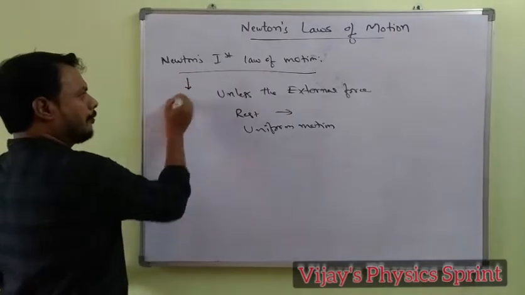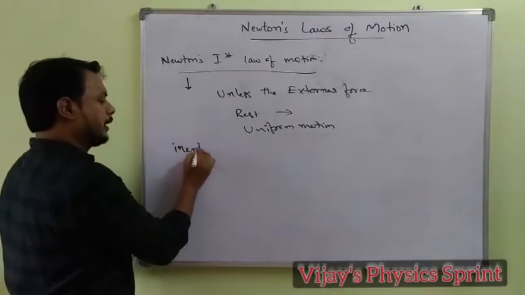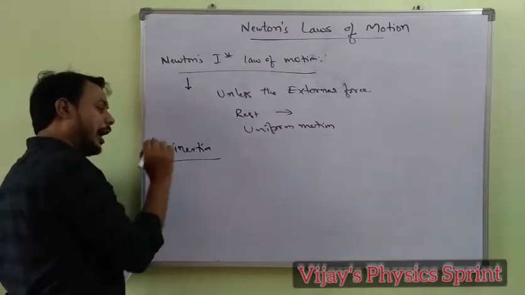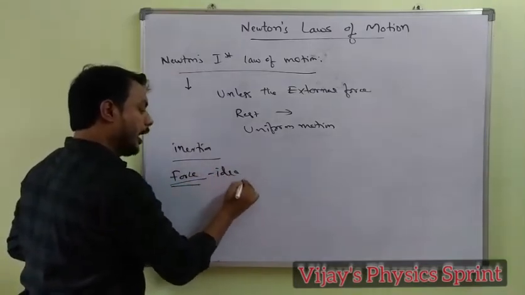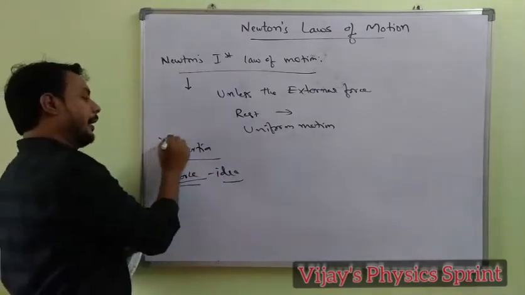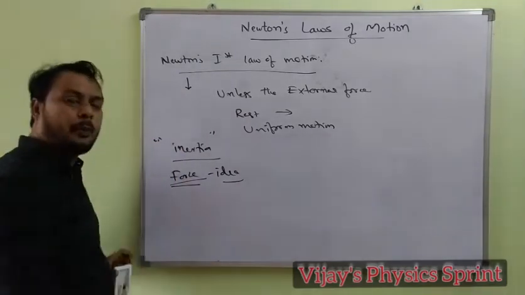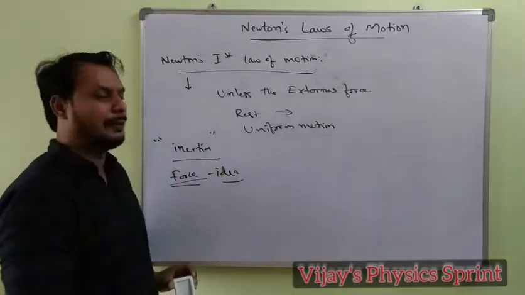This law of motion describes two things: the inertia of the body, and it gives the idea about force. What is inertia? It is the property of the body to continue in the same position unless a force acts on it.